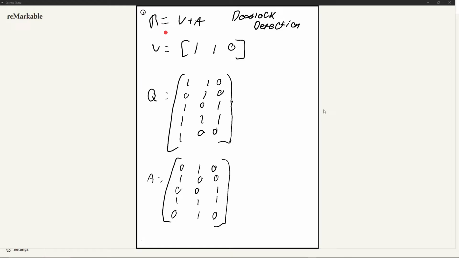First off, there's a few things you need to know, such as R is equal to V plus A. This formula is a universal formula for deadlock detection. Essentially, it's saying the available matrix plus the allocation matrix is equal to the resource matrix. So when doing the math before we start, you got to understand that this is all in context of